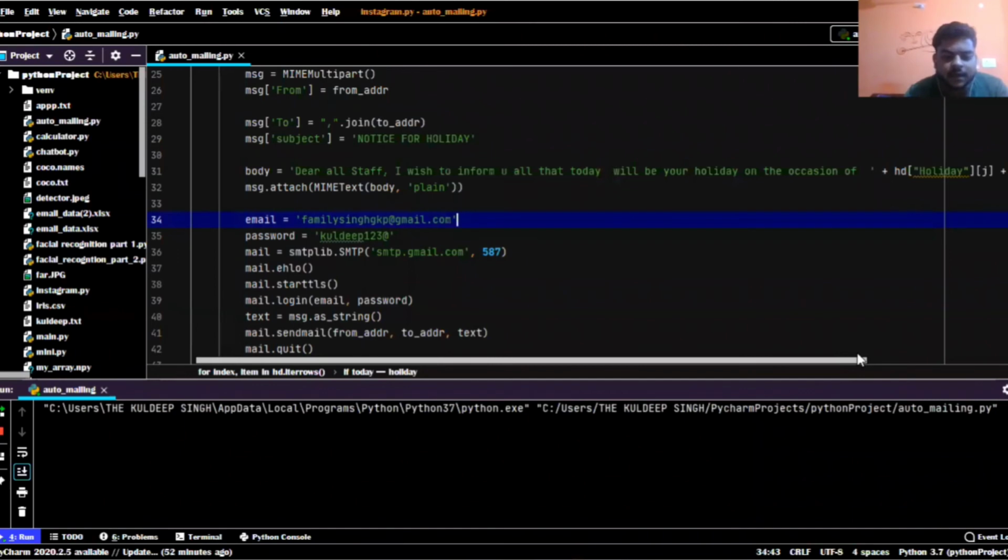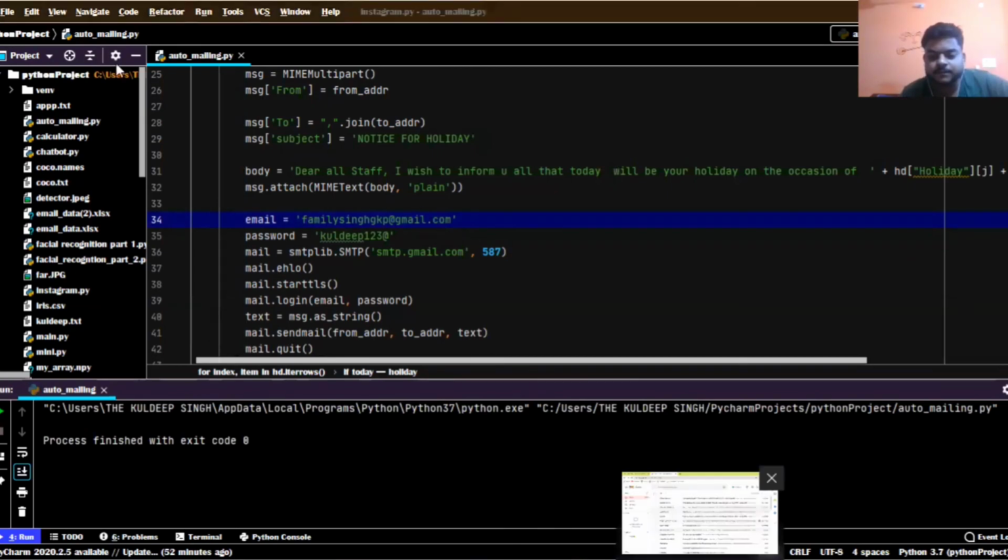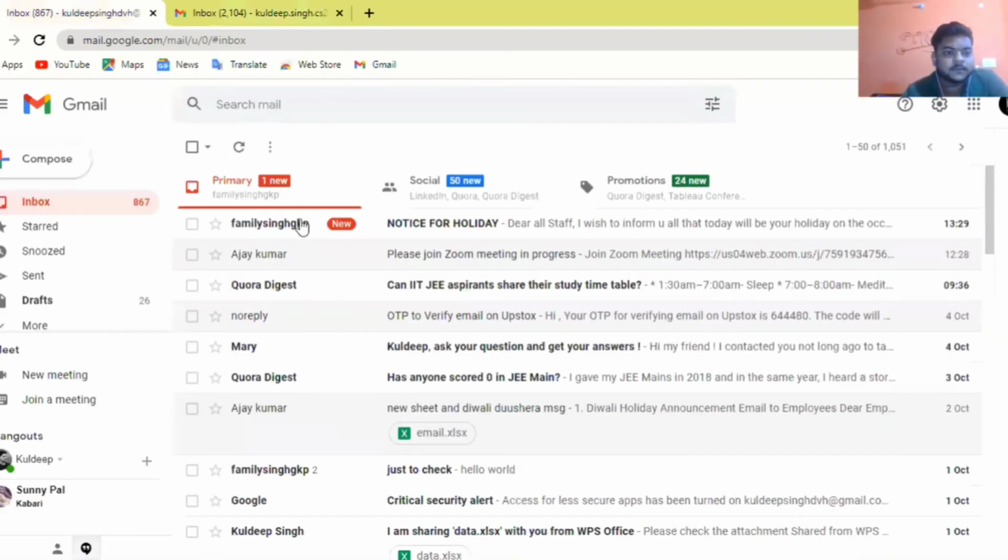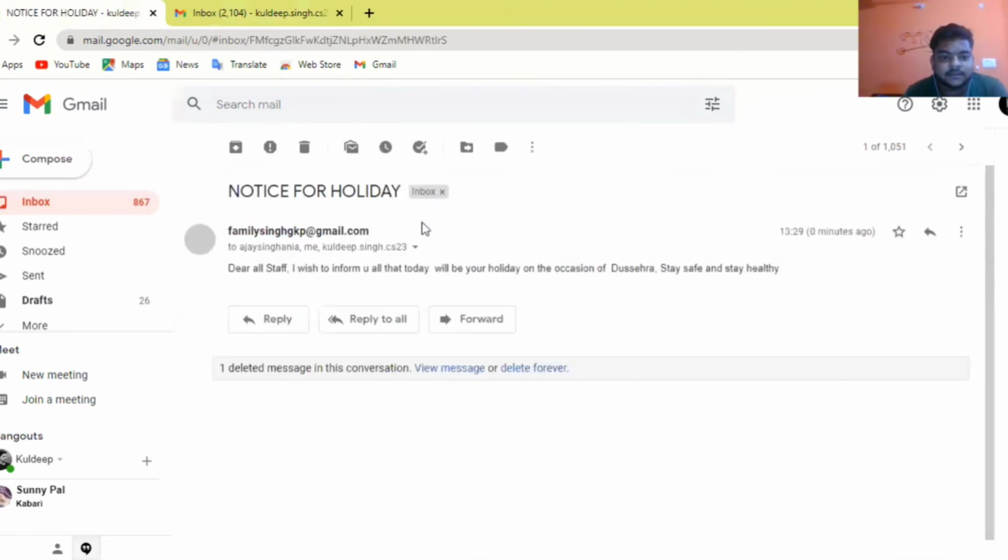See here, we have already run our program, so basically it is doing its work. Here it is written, process finished with exit code 0. So now we will go to our Gmail and check. Yes, see here it has already been delivered.